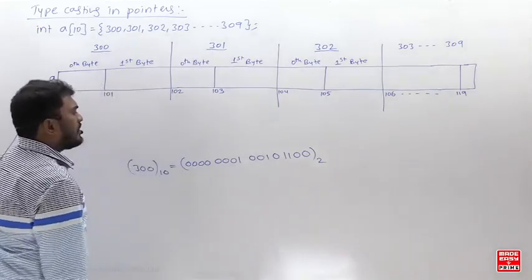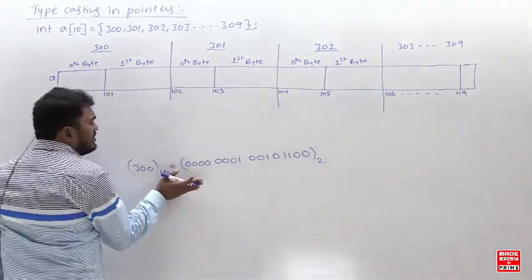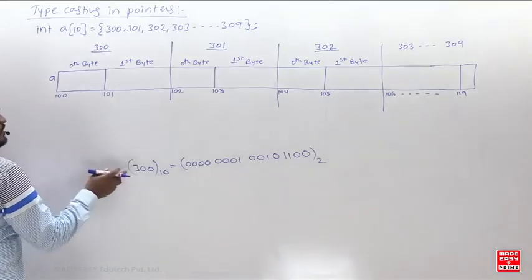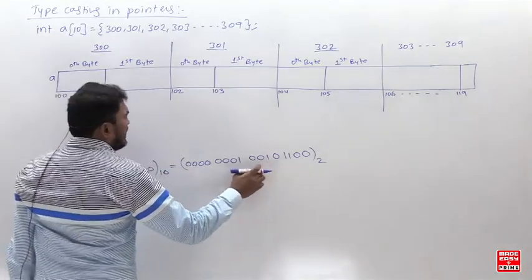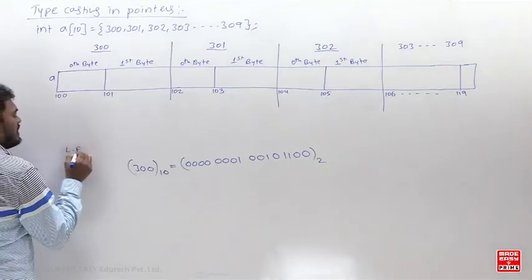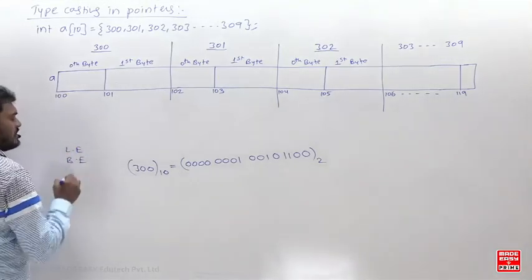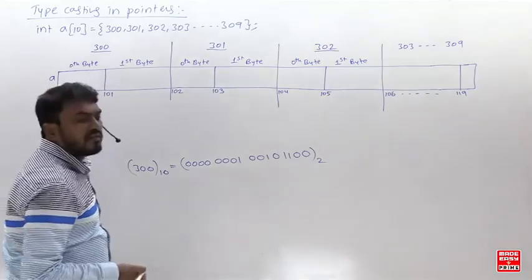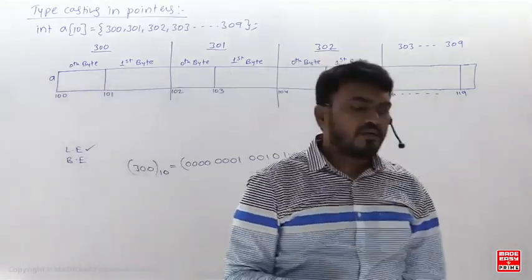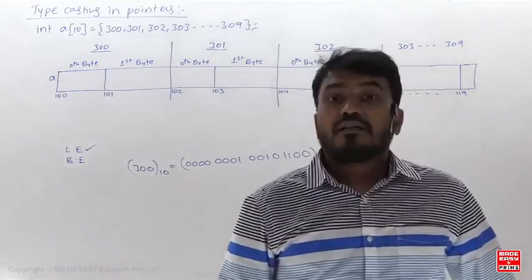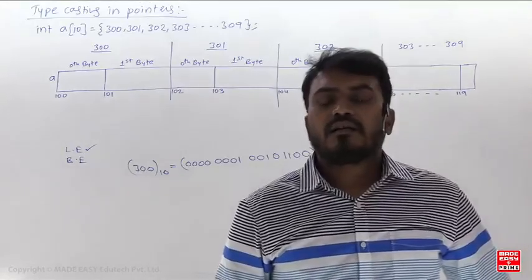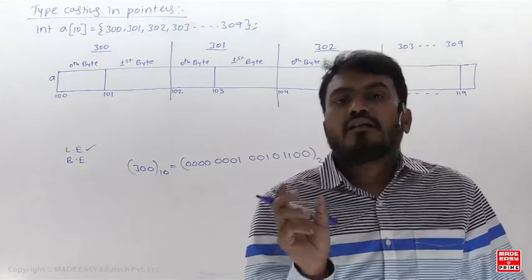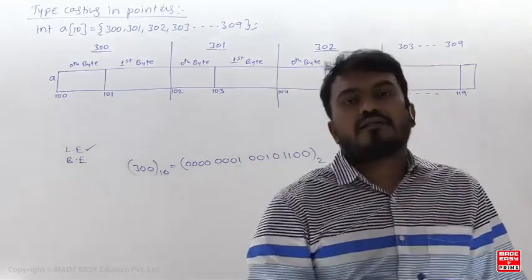Now understand how 300 will be stored in the memory. You are having two things, the little endian concept and the big endian concept. In the little endian concept, lower value bytes are stored in the lower address, and higher value bytes are stored in the higher address.